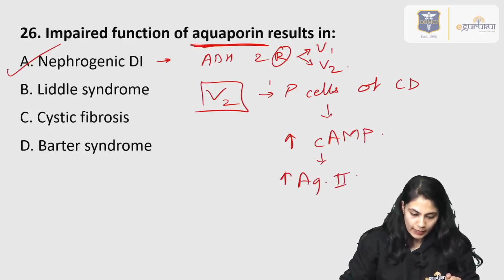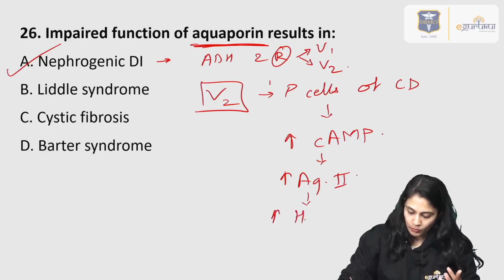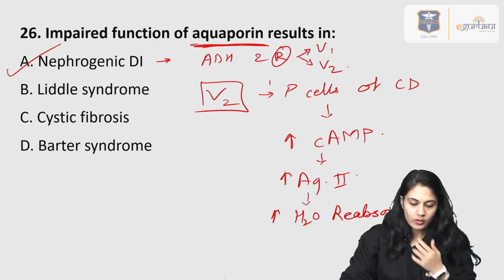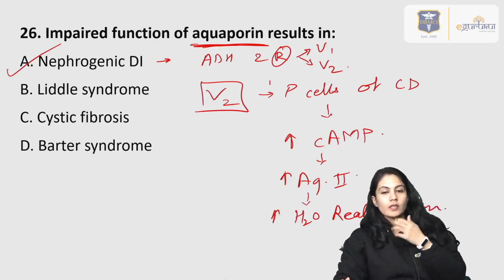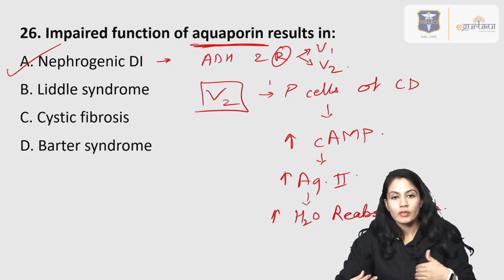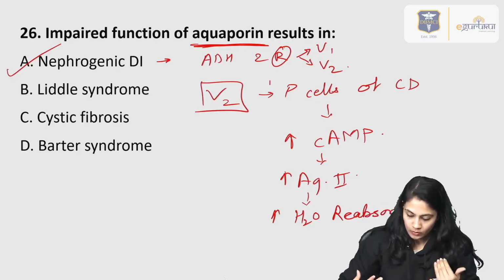Aqua means water, so the name itself suggests that it will increase the water reabsorption. So with aquaporin 2, we are increasing the water reabsorption.